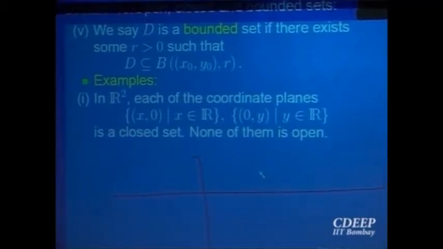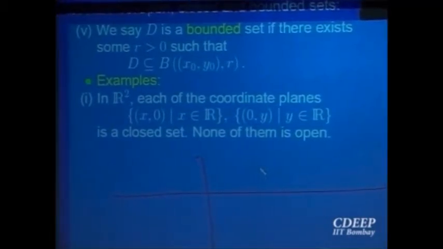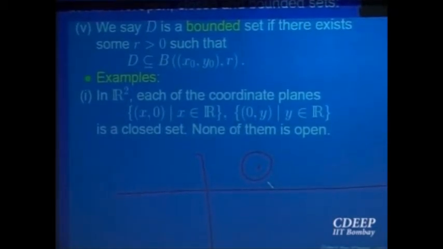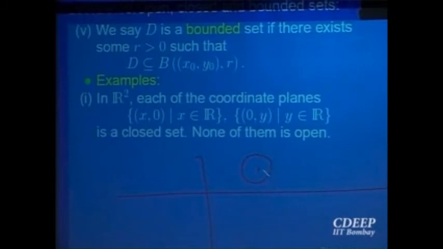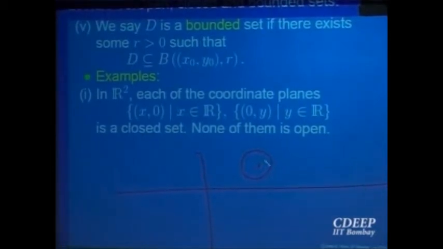This is a point in the plane. It will be a boundary point provided any ball around it intersects the set as well as the complement of it. It obviously intersects the complement of the line, but does it intersect the x-axis? No. So this is not a boundary point.